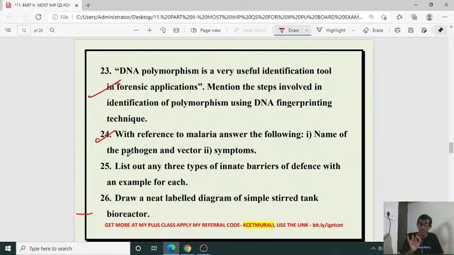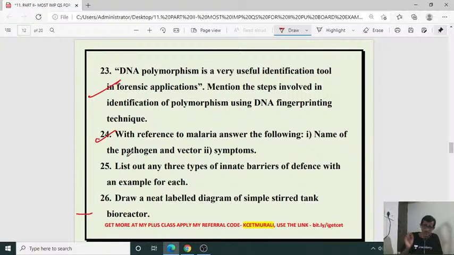Write female Anopheles mosquito. Only the female mosquitoes will suck the blood, not the male mosquitoes. Okay, because to lay the eggs and to complete the life cycle, the female mosquito requires blood. Okay, so give the authentic answer, give the correct answer, shoot the correct answer.